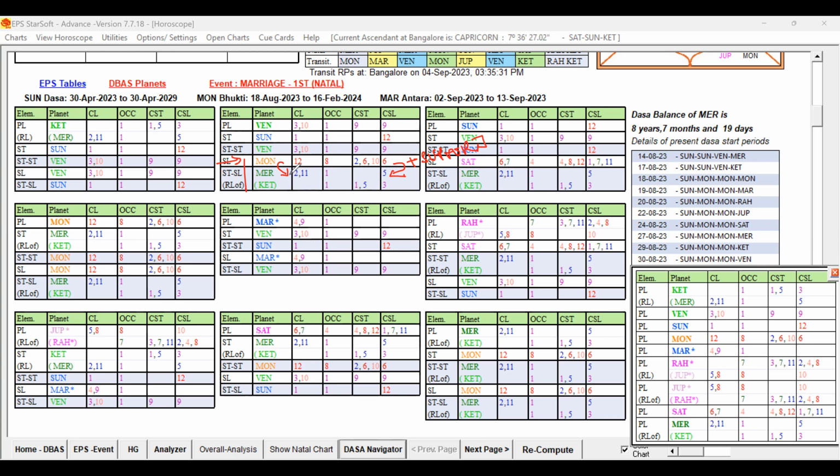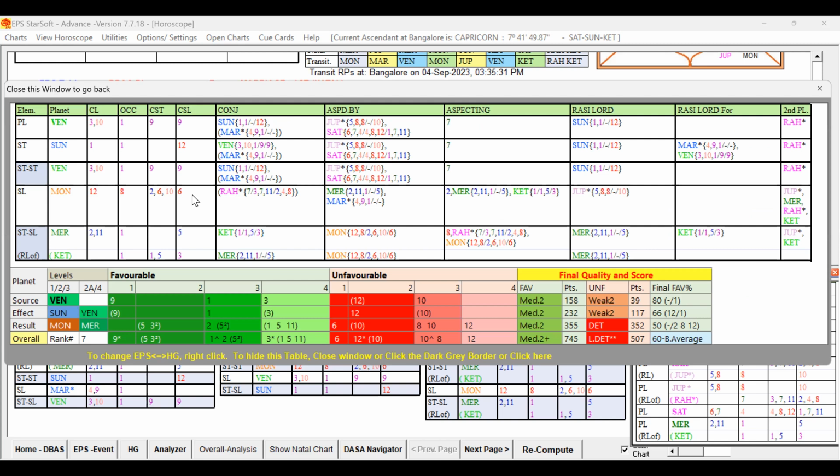Then another point: if Mercury or Venus and Sun are present in the support of the Moon, then obviously that Moon will have the support of strong key planets, and can also form the ruler link if they are all ruling the levels. Let us check whether the Moon has favorable or unfavorable key planets in its supports. The Moon has Rahu, a mixed significator, a good significator, and you can see Mercury. The Moon is aspected by Mercury. Mercury is the star lord. Mercury is the planet which is reducing the unfavorable strength of the Moon.